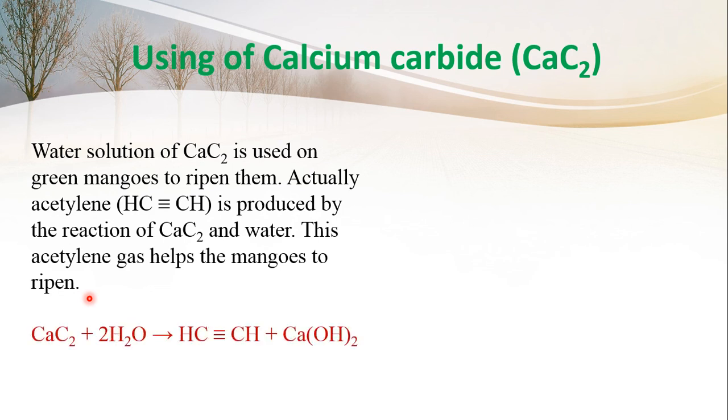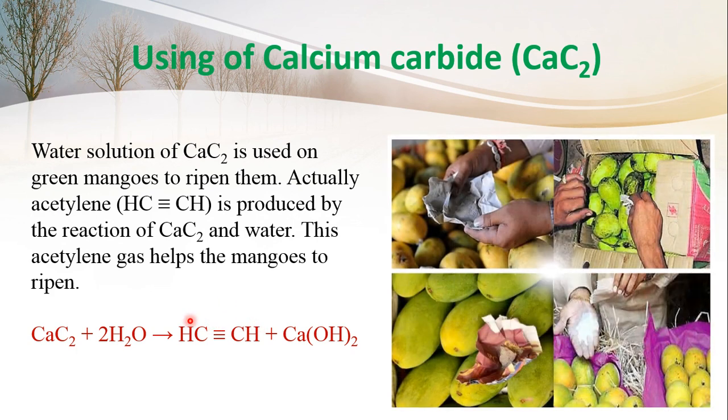Look at the picture, look at the reaction here. Calcium carbide reacts with water and produces acetylene gas and calcium hydroxide. This acetylene gas is used to ripen the fruits. Look at this picture.